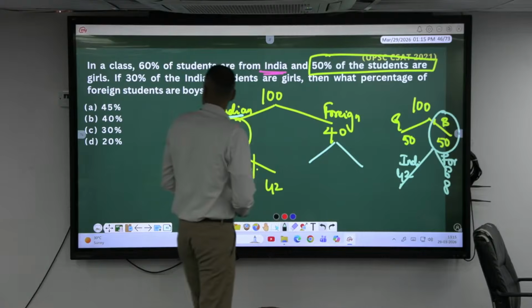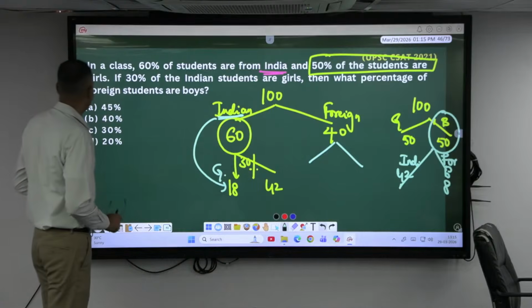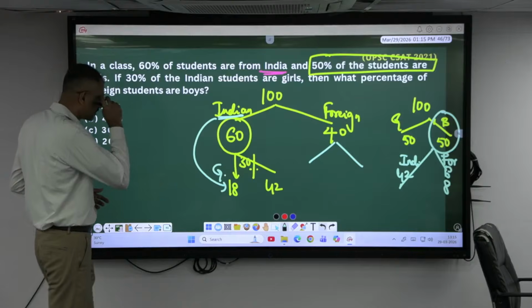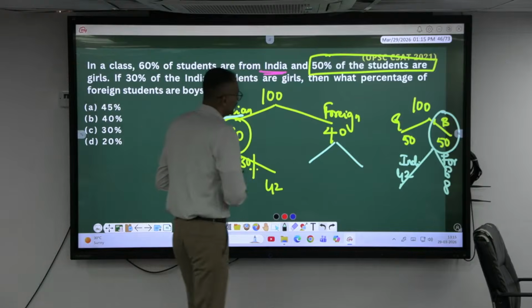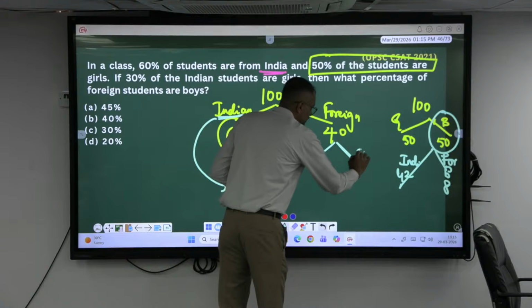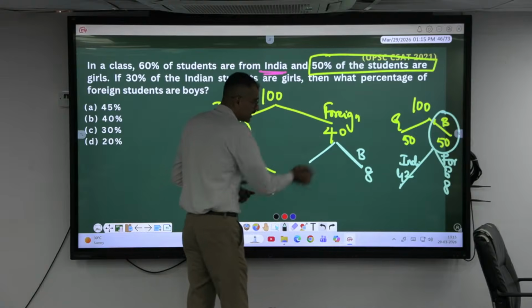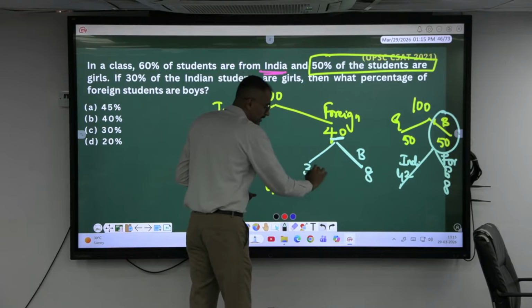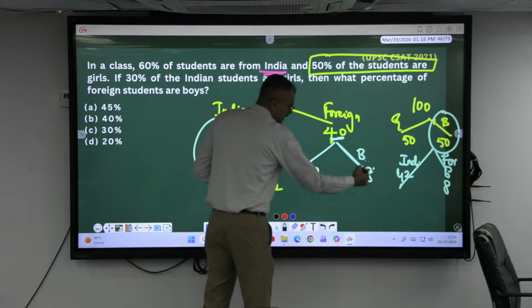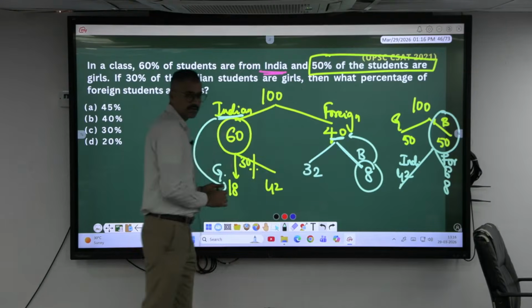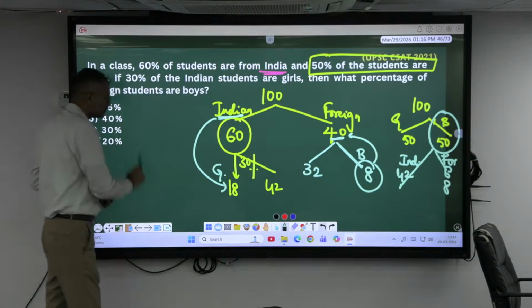So, what is asking? Percentage of foreign students or boys? Among foreign students, how many boys? 8. Okay, out of 40, remaining are 32. Okay, so 8 is what percent of 40? 20%.